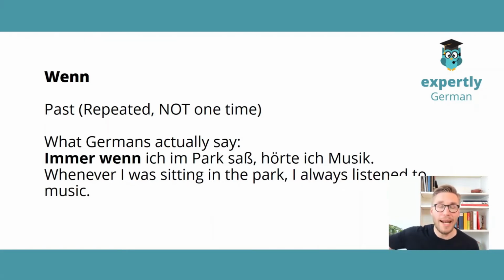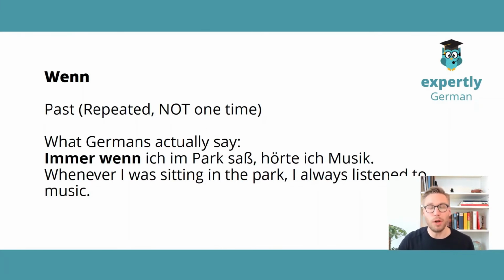Yeah, so whenever, all the time, every time I sat in the park in the past, I listened to music. So that is the important distinction here. As a little trick, use immer or jedes Mal together with wenn when you talk about the past using wenn. This is what the Germans do quite a lot as well.